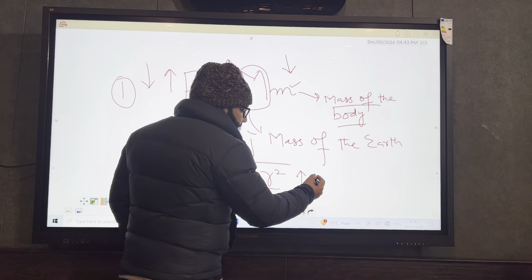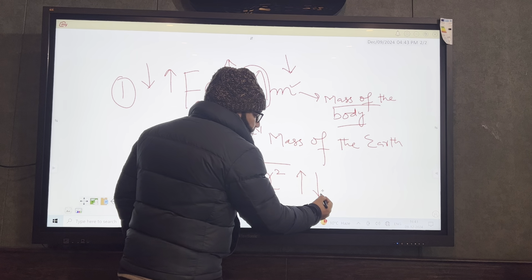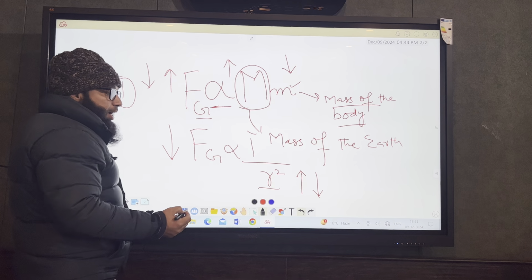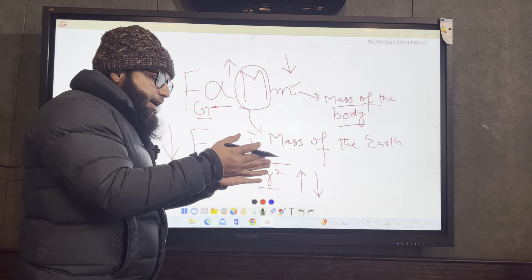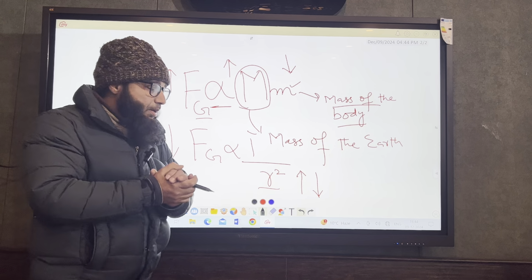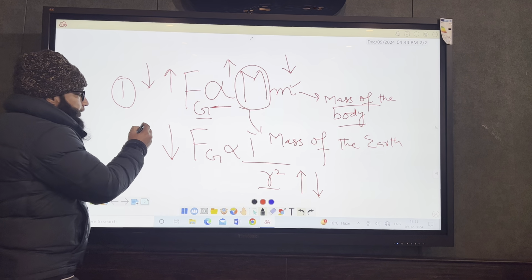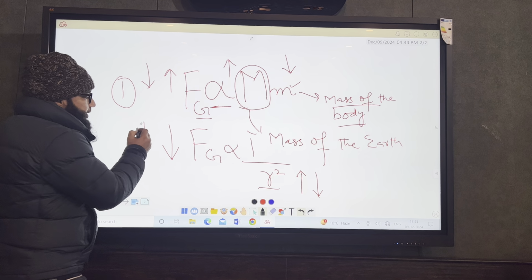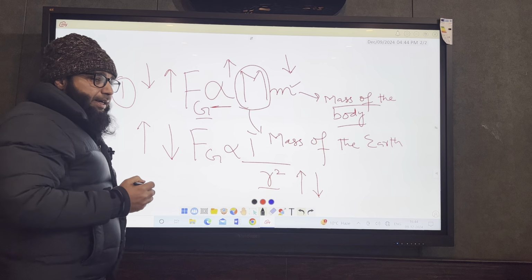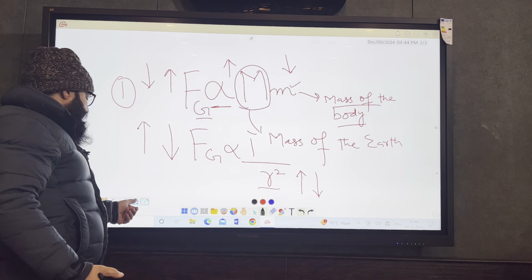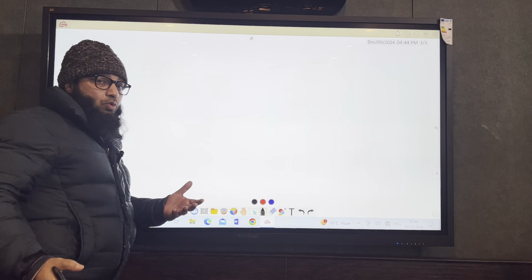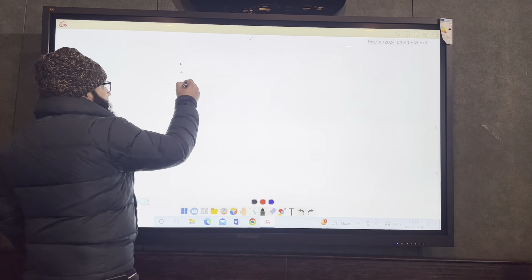Conversely we can also say that अगर distance between the two bodies decrease होगा, अब दो bodies आपस में नजदीक आ गई, तो उसका मतलब क्या है, that the force of gravitation will increase. Right. So अगर हम इसको combine करेंगे, let us combine this one. If I want to combine these two equations now, we can write it down like this.